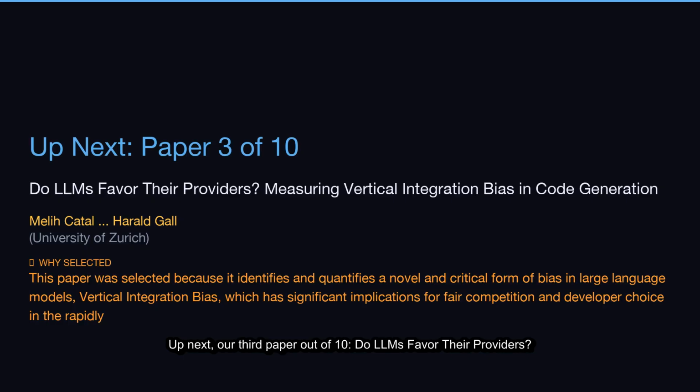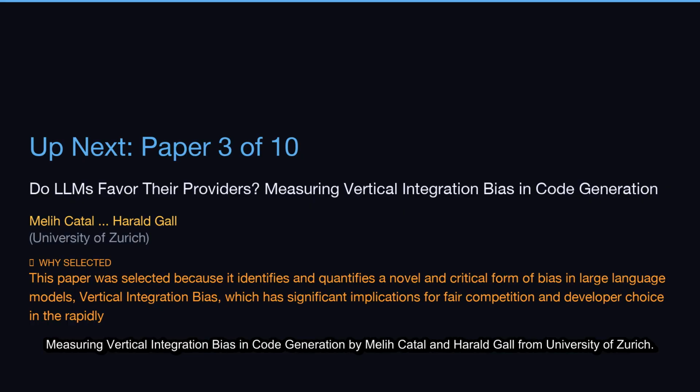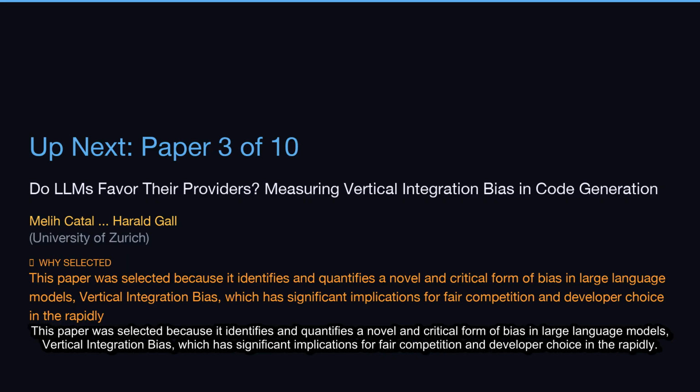Up next, our third paper out of 10, Do LLMs favor their providers? Measuring Vertical Integration Bias in Code Generation by Melich Kattel and Harold Gall from University of Zurich. This paper was selected because it identifies and quantifies a novel and critical form of bias in large language models, vertical integration bias, which has significant implications for fair competition and developer choice in the rapidly.